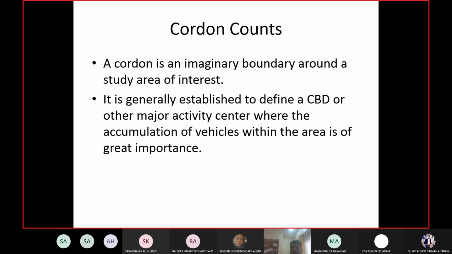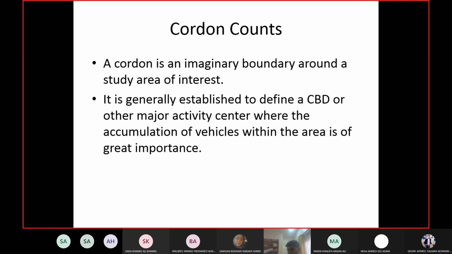So in a cordon count, you take your area, and that area is normally a CBD, Central Business District, which is commercial, has a lot of traffic, and has many activity centers. So usually cordon counts are done for these areas. In a cordon count study, you are only interested in the traffic coming in and going out of one particular area. From where they are coming and where they are going, we are not concerned. We are just concerned about how many people are coming into my cordon and how many are going out of my cordon. And that's it.